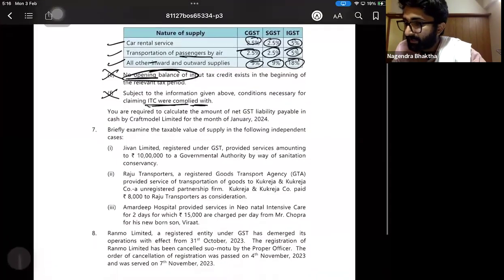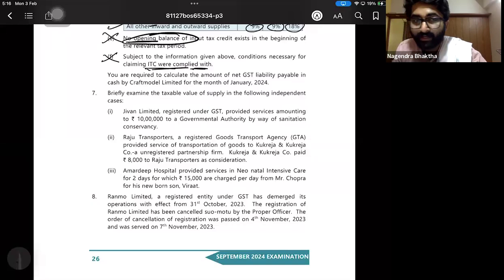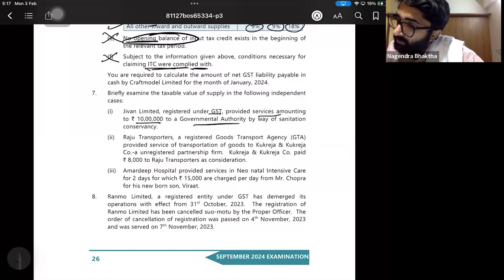Briefly examine the taxable value of supply in the following independent cases. So you have to calculate the taxable value of supply in independent cases. Case number 1, first one. G1 Limited, registered under GST, provided services amounting to 10 lakh to a governmental authority by way of Sanitation Conservancy.